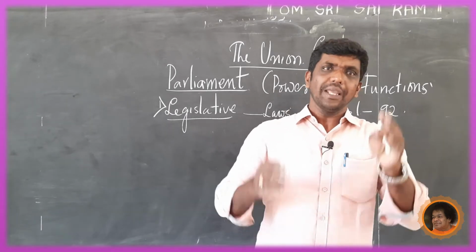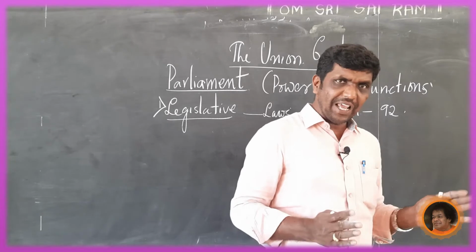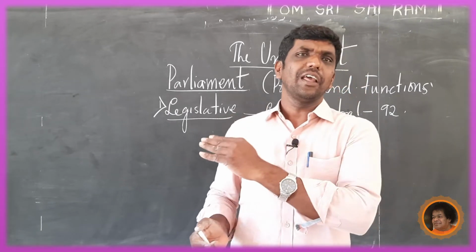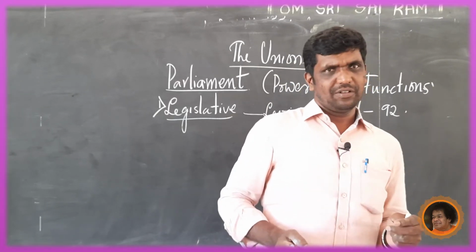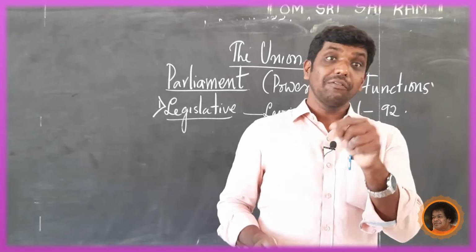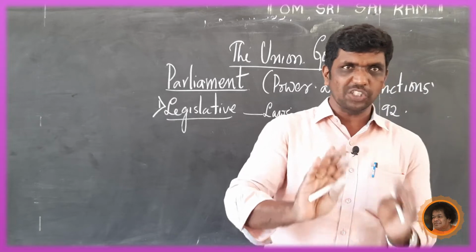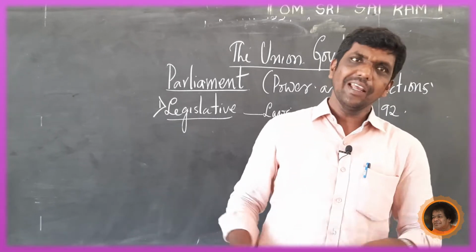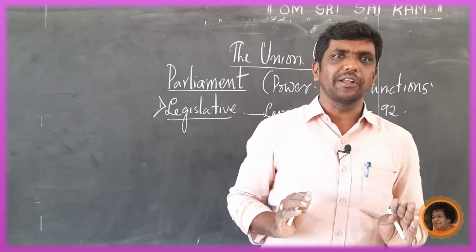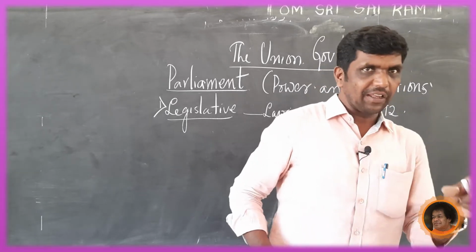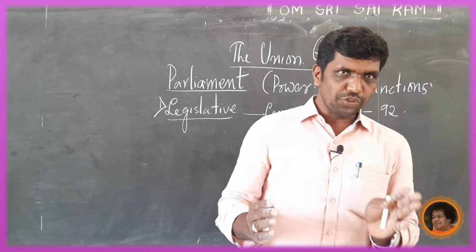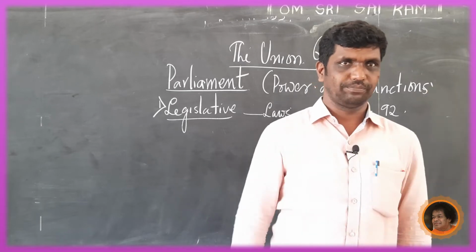For example, imagine this is Alike. In Alike, a river called Vrishabhavati is flowing. Simply imagine that nearby Alike, your village, a huge river is flowing through.